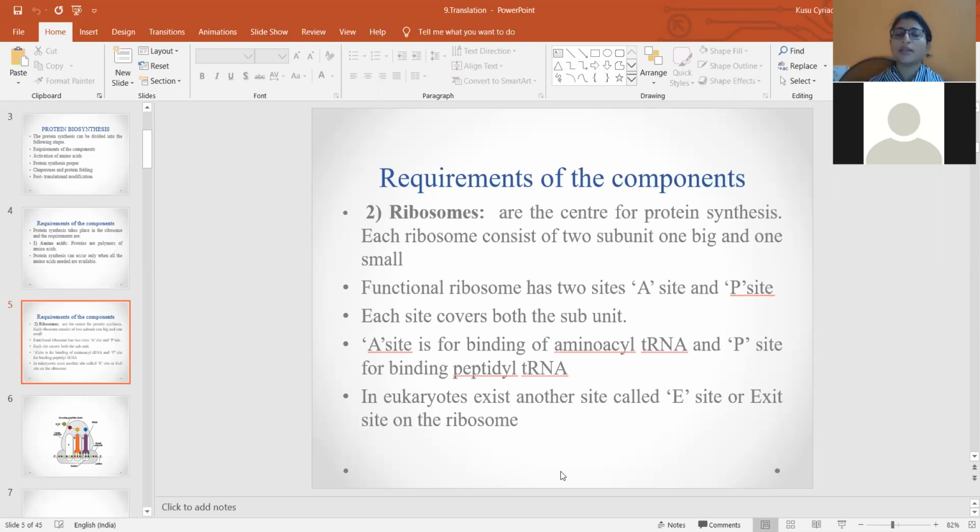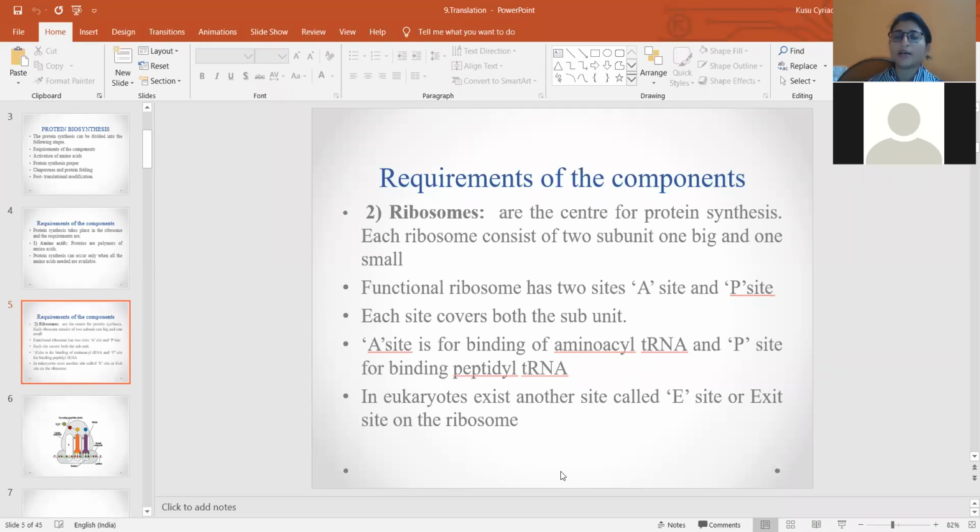Here the A site is the place where the aminoacyl tRNA comes and binds. So what is this aminoacyl tRNA? Aminoacyl tRNA is a tRNA which carries the amino acid. In the different types of RNAs we have discussed, that is tRNA, rRNA, and mRNA.